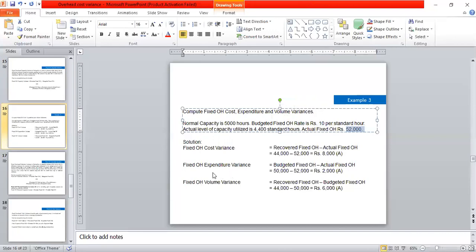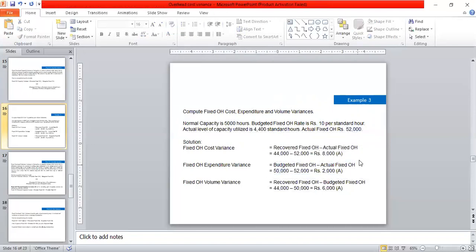If we calculate the fixed overhead expenditure variance, it is the budgeted fixed overhead minus actual fixed overhead. Budgeted fixed overhead we calculate for 5,000 hours at rupees 10 per hour, which means 50,000, and actual fixed overhead is 52,000. So we have a figure of 2,000 adverse variance.